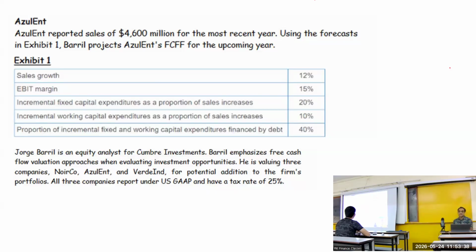So sales 4,600. That was the company Azulant. Sales are 4,600 million for the most recent year. And using the forecast in Exhibit 1: sales growth, EBIT margin, incremental capex, incremental working capital investment, and the proportion of that incremental fixed investment and working capital investment taken by the loan. And then below, you have been given the tax rate of 25%. All 3 companies have a tax rate of 25%. Okay, go for it. I'll pause the recording.